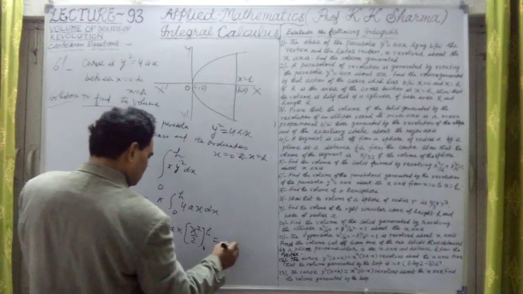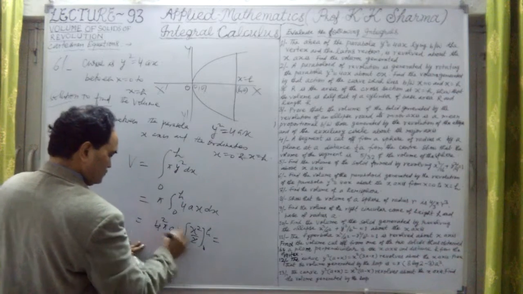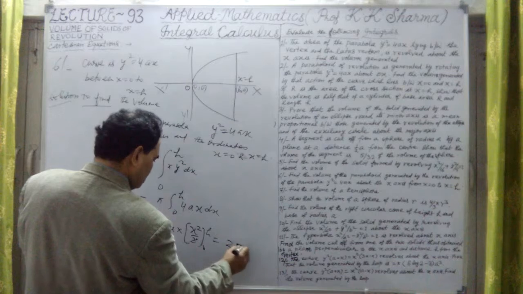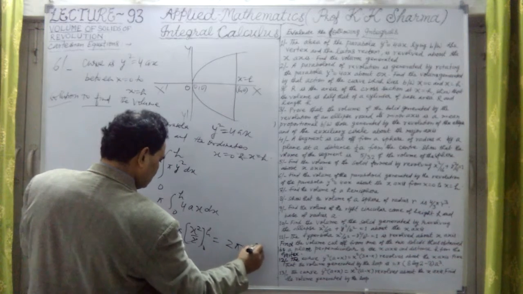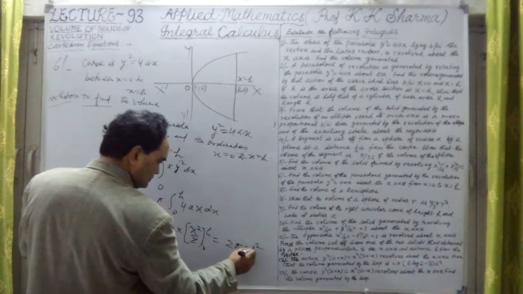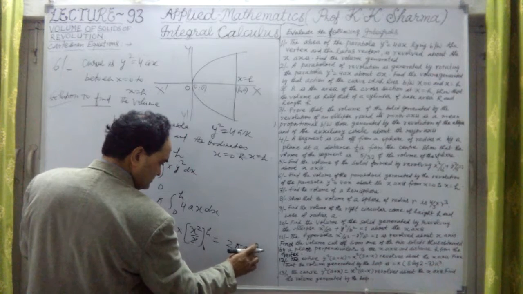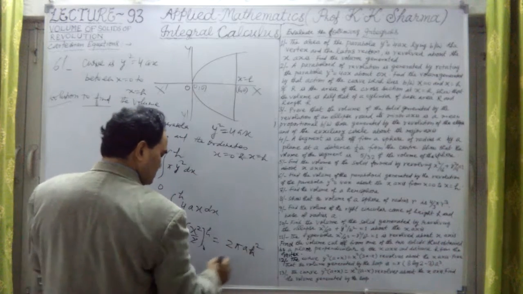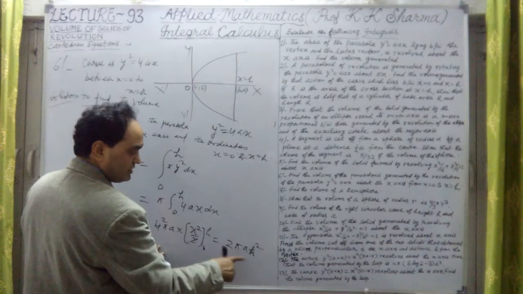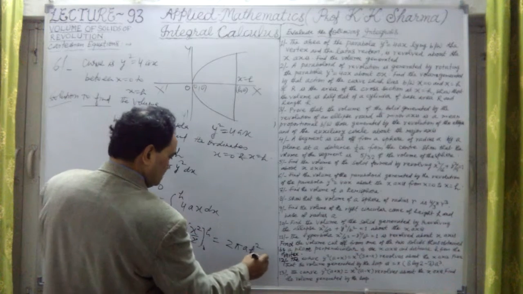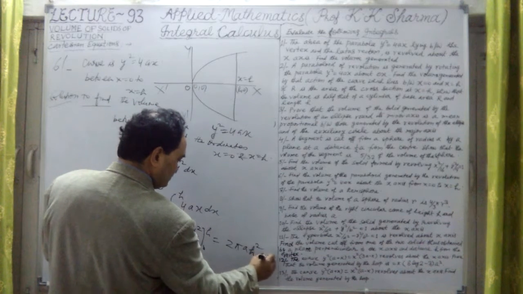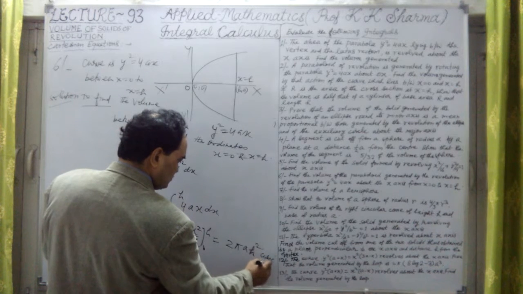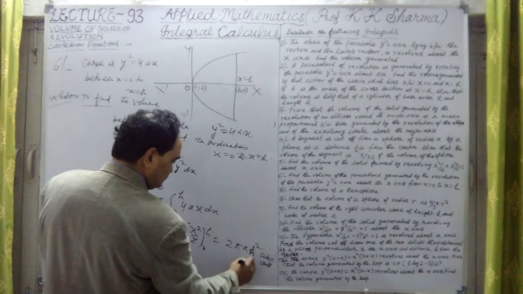It is nothing but 2 pi into a into h square. This is h square here. Okay, this is the answer, 2 pi a h square. This is the volume, in cubic units. We can write the unit also, but there is no need of writing the units. This is the answer here.